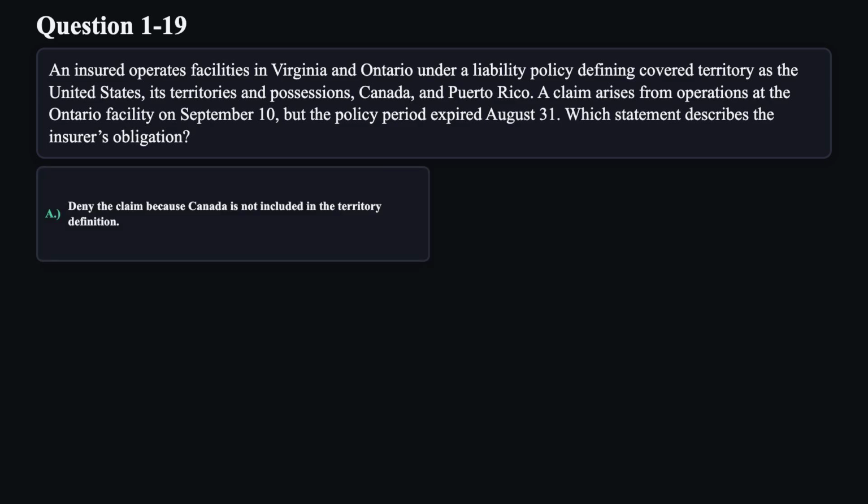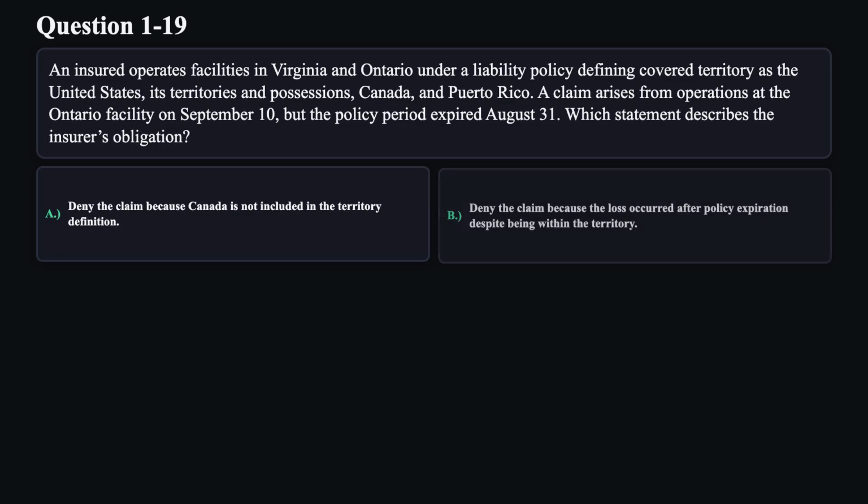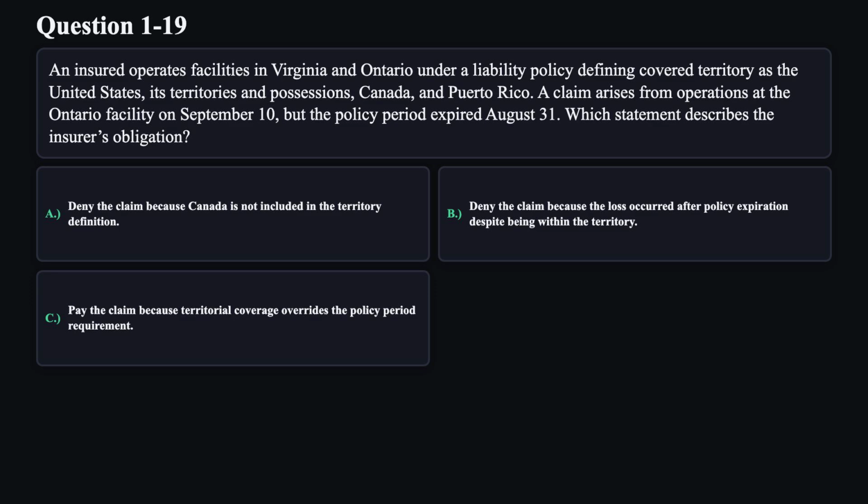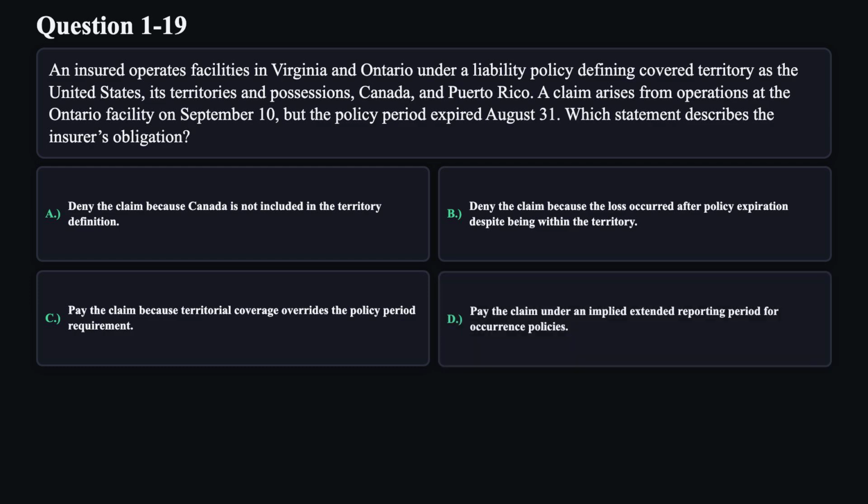A. Deny the claim because Canada is not included in the territory definition. B. Deny the claim because the loss occurred after policy expiration despite being within the territory. C. Pay the claim because territorial coverage overrides the policy period requirement. D. Pay the claim under an implied extended reporting period for occurrence policies.